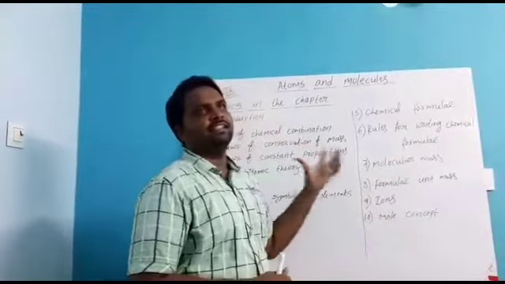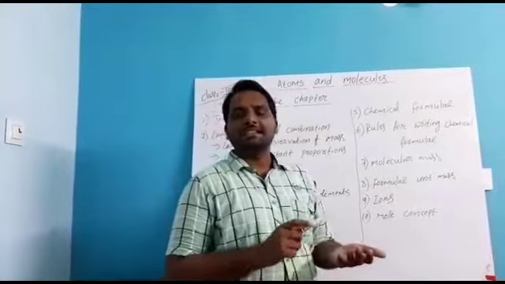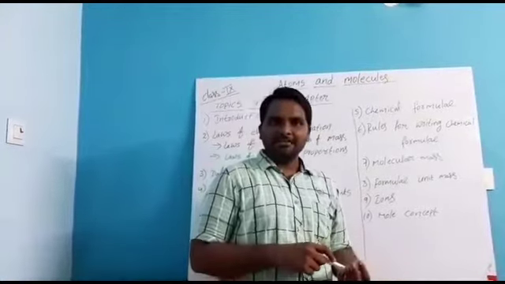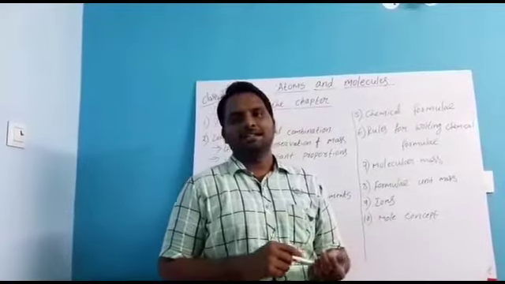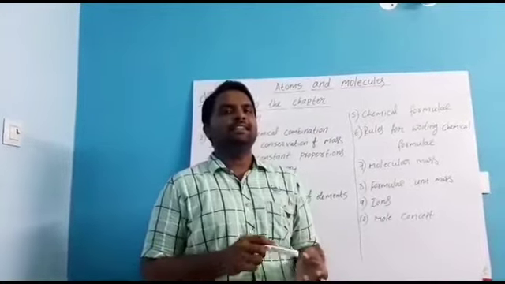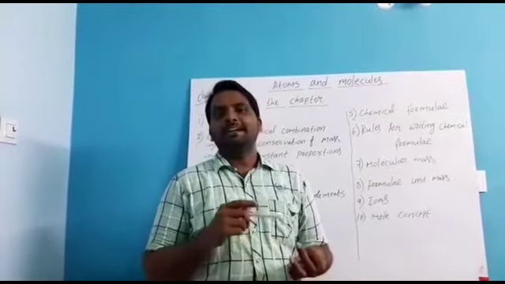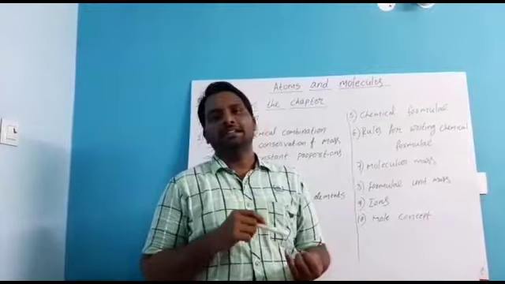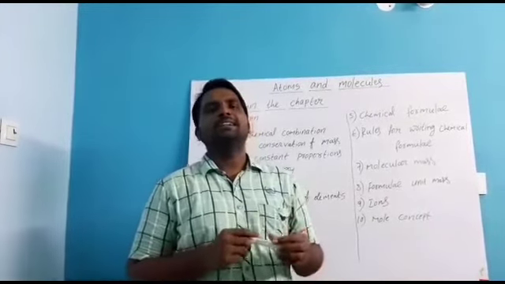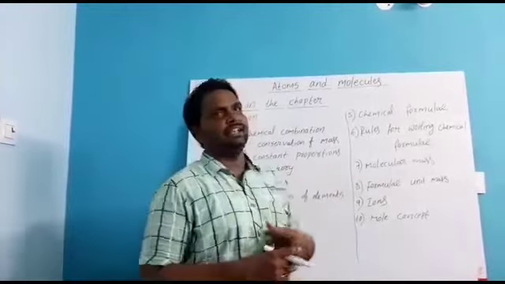So before seeing this lesson, you should read the periodic table: the element symbols, element names, atomic numbers and atomic mass up to 30 elements. You must and should learn these. Again I am saying, element names, symbols, atomic numbers and atomic mass up to 30 elements. You should learn them, then only you can understand this lesson.